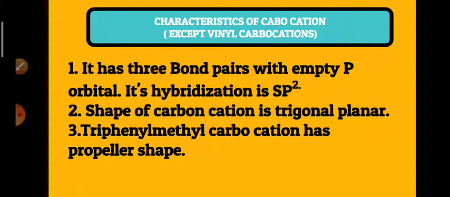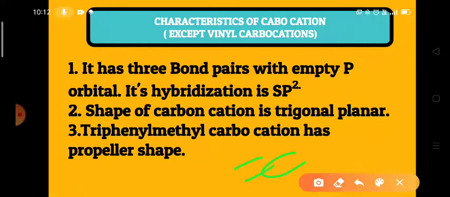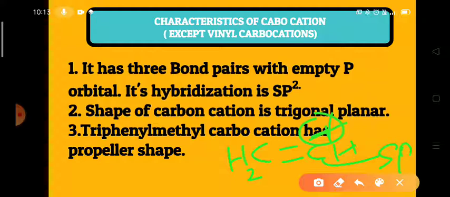In a vinyl carbocation, the carbon that has the positive charge is sp hybridized, whereas in other alkyl carbocations, it is an sp2 hybridized carbon.